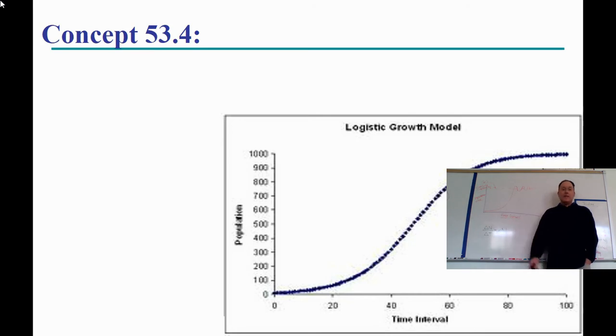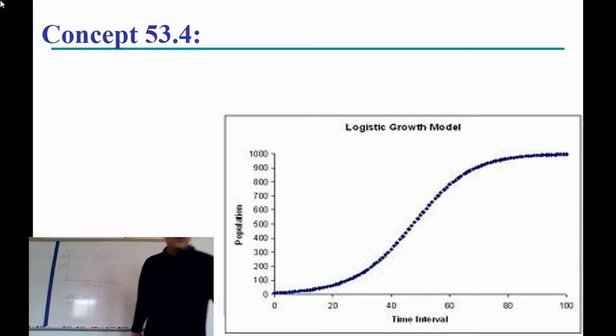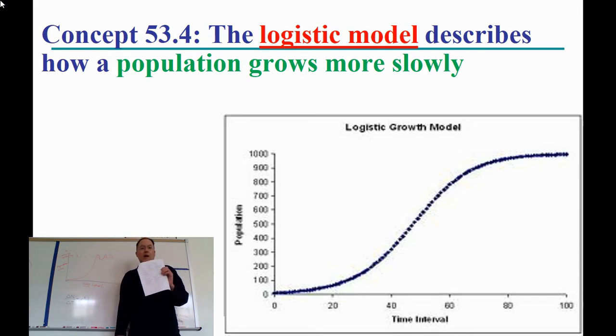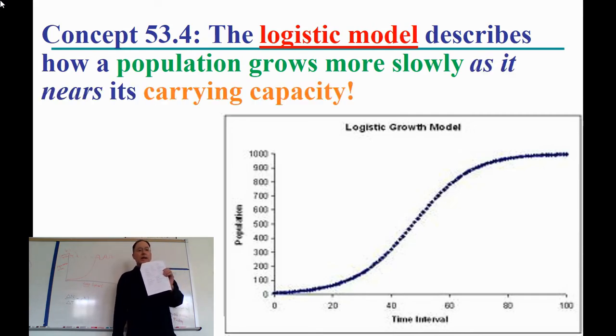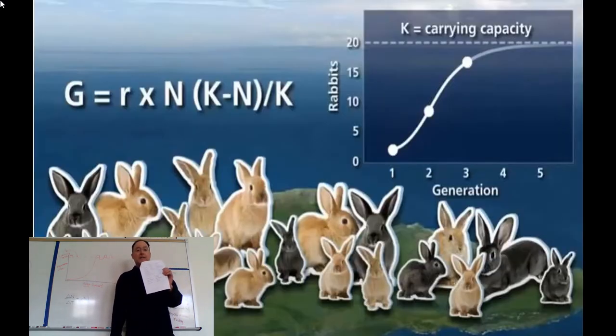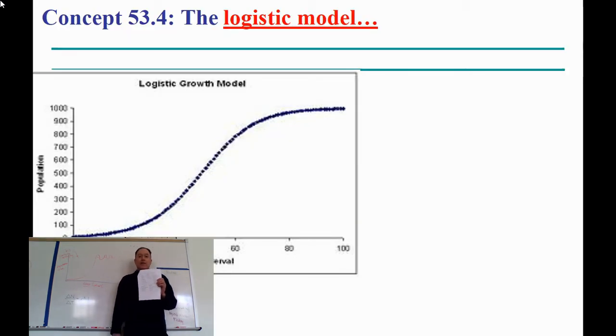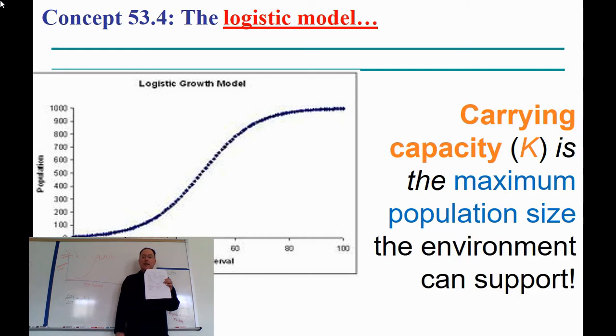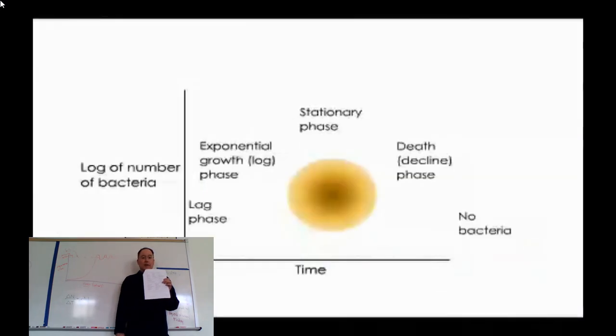So here's the final concept on this formulas and equations sheet: logistic growth. It describes how a population grows more slowly as it nears its carrying capacity. We saw this in the movie. You can go back there if you'd like. Also, the logistic model has a carrying capacity, which is the maximum population size the environment can support.